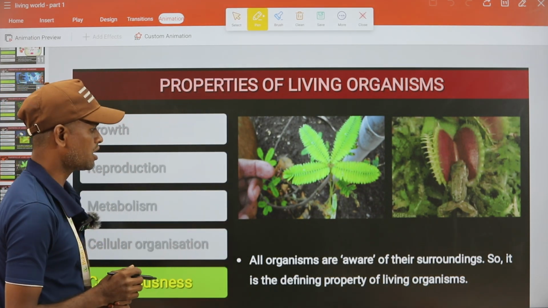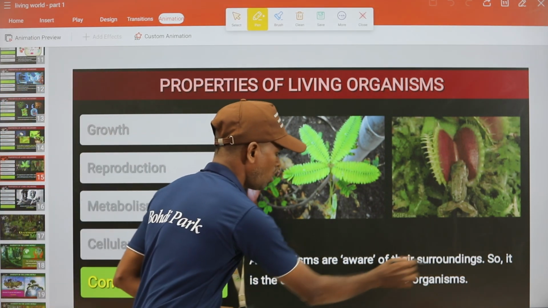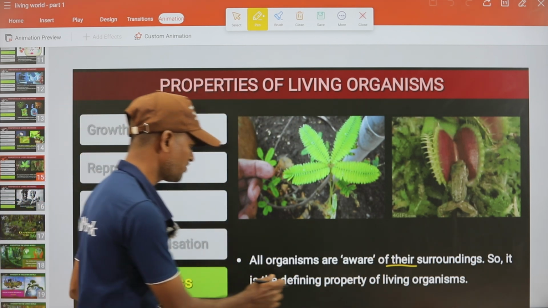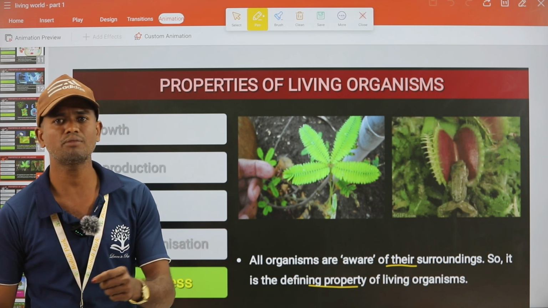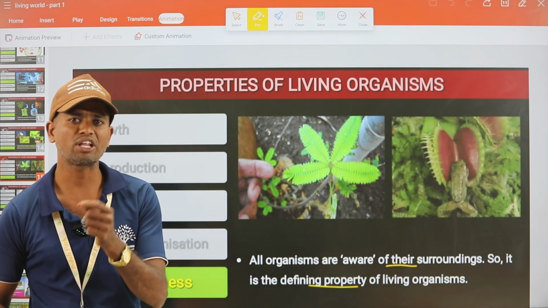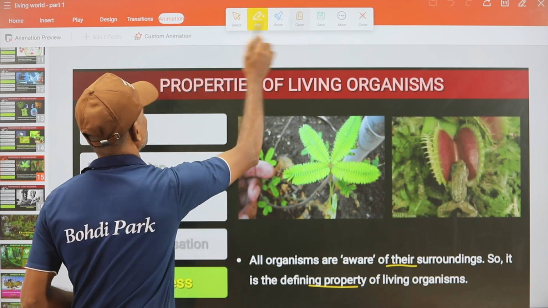So all organisms are aware of their surroundings. All organisms have some awareness regarding their surroundings. So it is a defining property of living organisms, as well as metabolism. Consciousness is also a defining property of living organisms. So next.